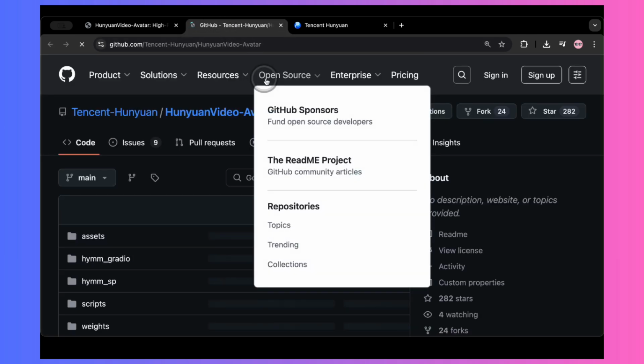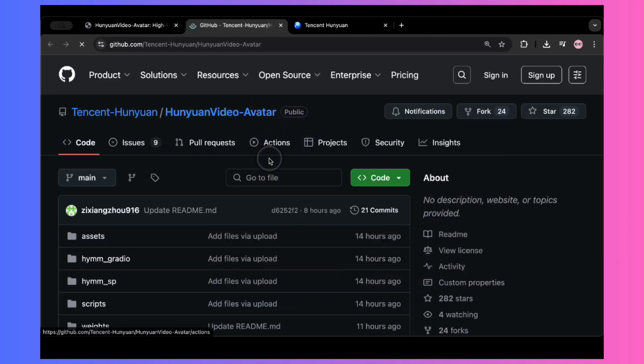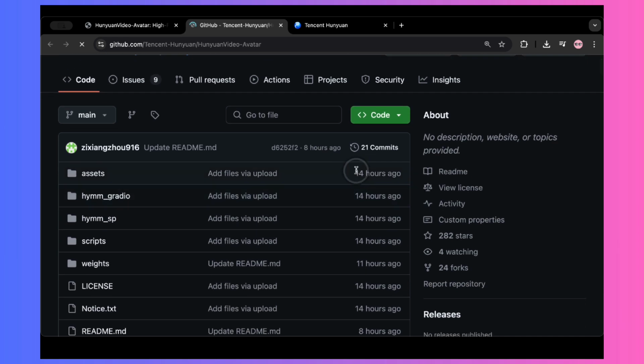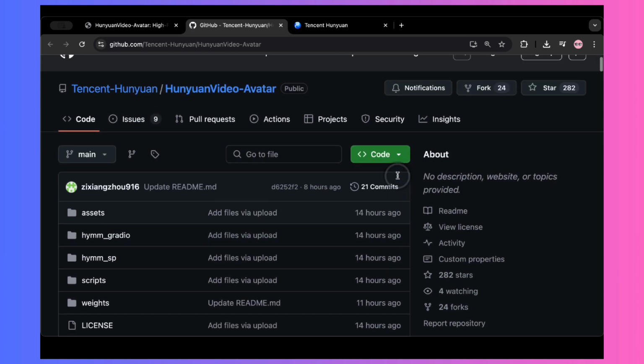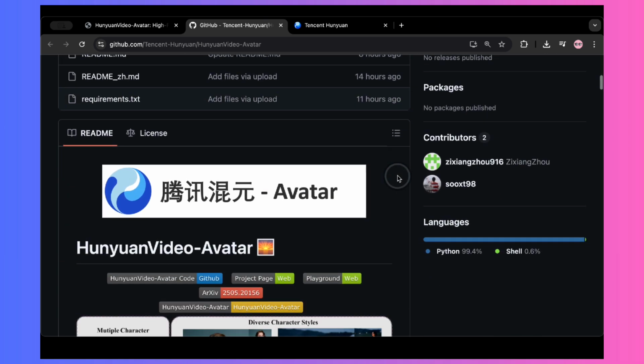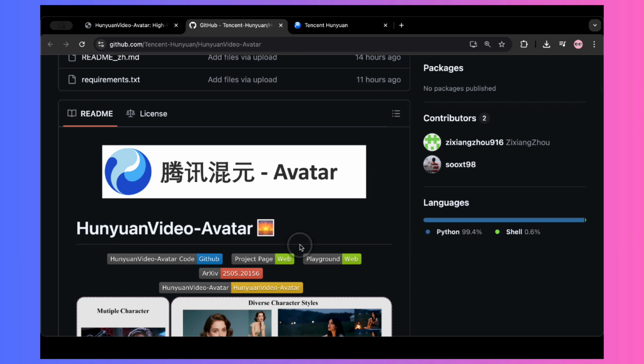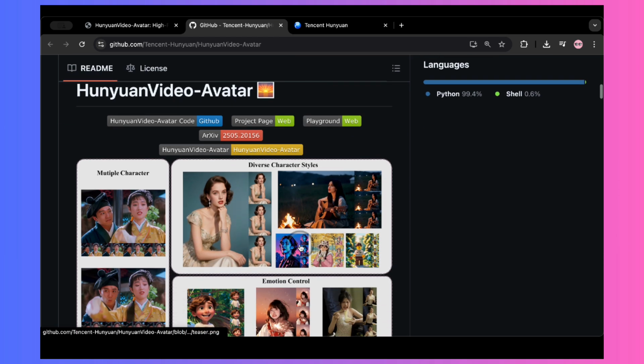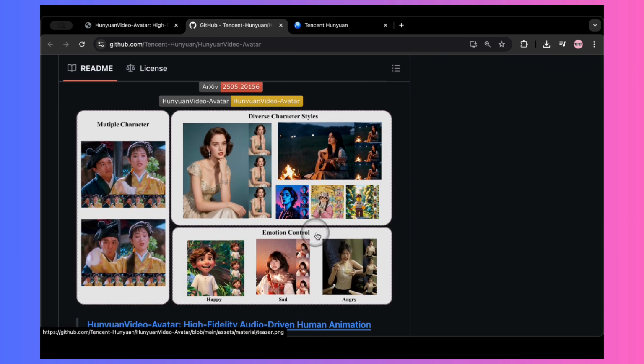HunyuanVideo-Avatar is an open-source project. You can find its code on GitHub, look for Tencent HunyuanVideo, and the model itself is available on Hugging Face. This is fantastic for transparency, for learning, and for the community to potentially build upon and improve. But here's the big question. Can your PC even handle this beast?